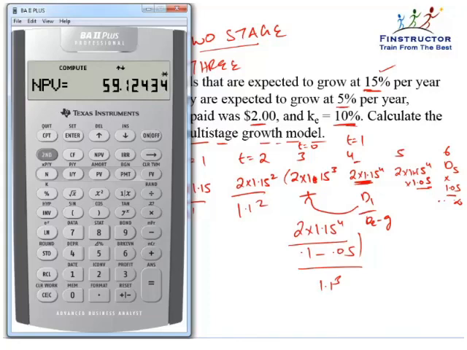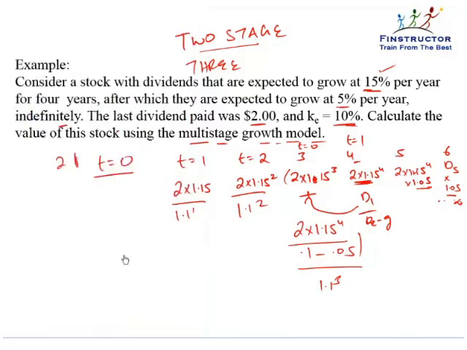So you see 59.124 is the fair value or the present value of the stock at t equal to 0 as given by the multi-stage, or in this case the two-stage Gordon growth or dividend discount model. So important question, make sure you understand the calculation again.